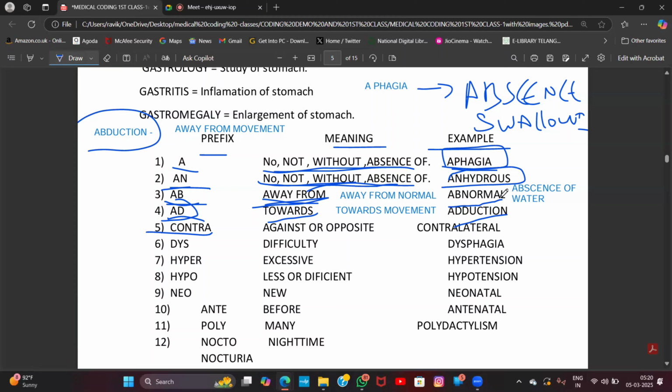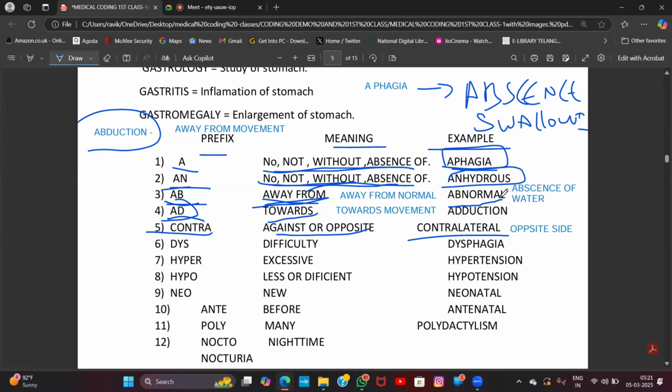Next one, contra. The next prefix వచ్చేసి contra. Contra is nothing but against or opposite. Contralateral. What is meant by contralateral? Lateral ante side. Contralateral ante opposite side.